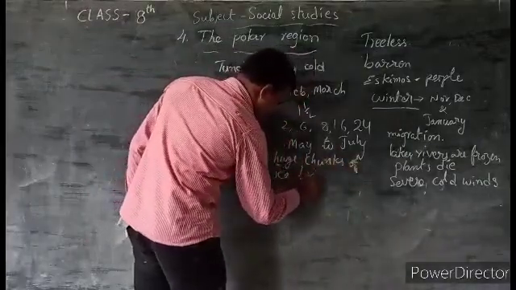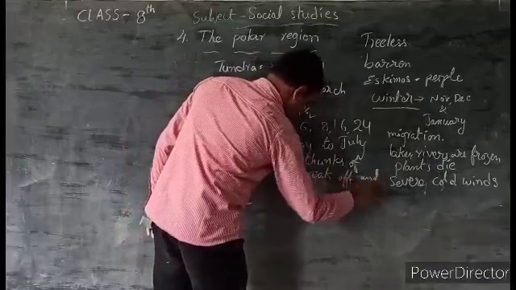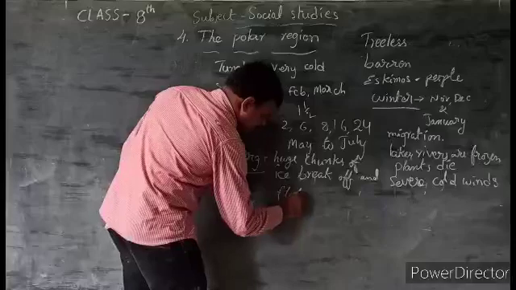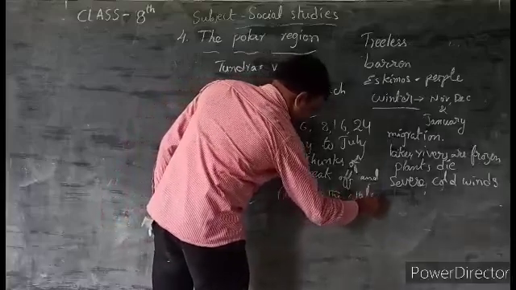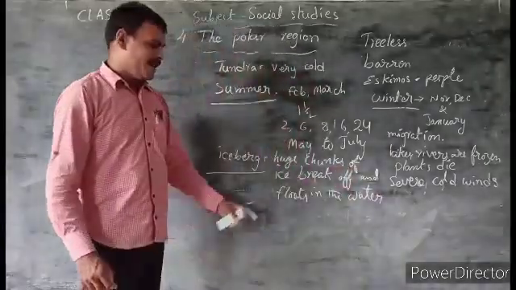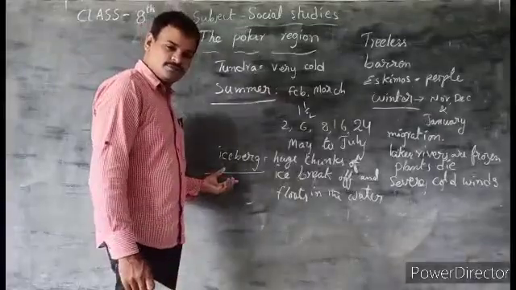The huge chunks of ice which break off and float in the water are called icebergs.